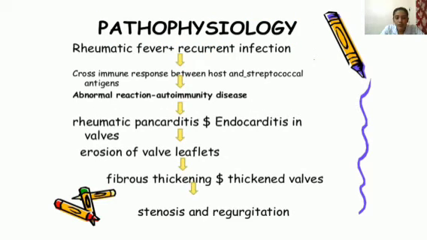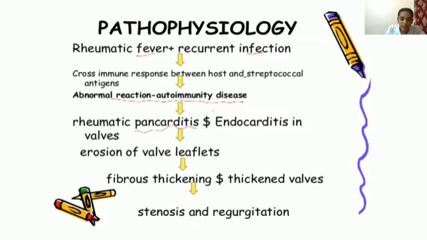So this is the pathophysiology. Here you can see the rheumatic fever or recurrent infection occurred. Cross immune response between host and streptococcal antigens. I explained how it is occurring. The carbohydrate of the streptococci is similar to the glycoprotein of our heart valve. So our immune system will mistakenly attack our heart valves or the endocardium. So that is the cross immune response between the host and streptococcal antigens. Abnormal reaction, autoimmune disease will occur. So that will lead to rheumatic pancarditis.